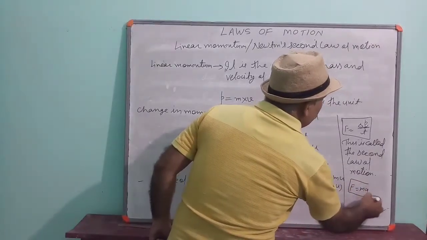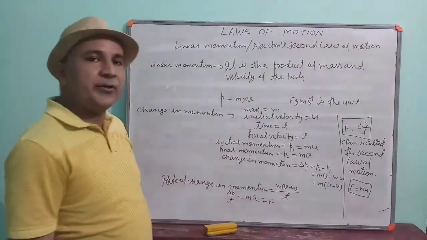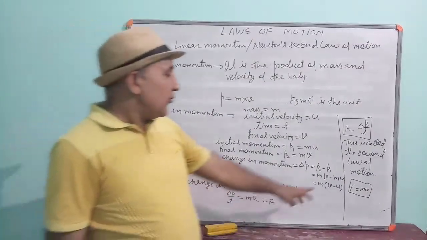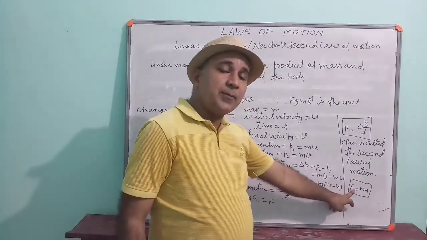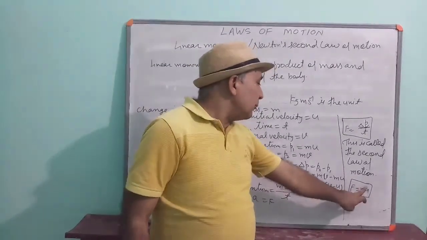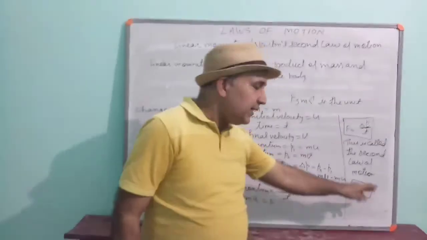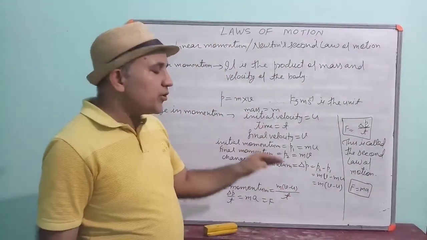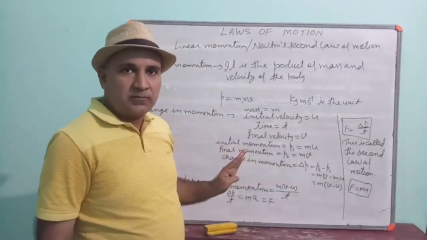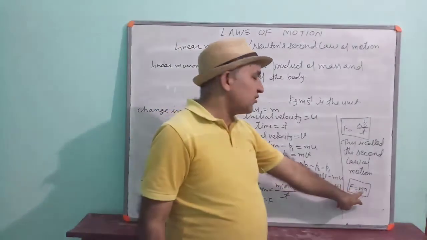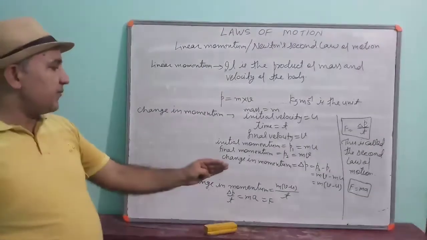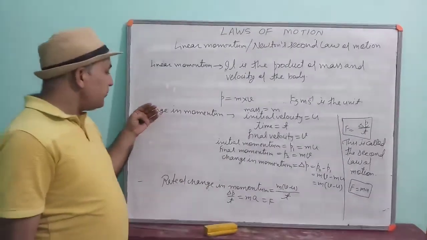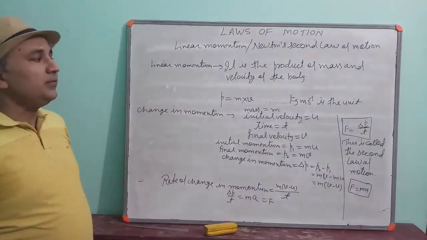According to the second law of motion, F is equal to m into a. That means force applied on a body is equal to the product of mass of the body and acceleration produced on the body due to force. This is the definition we are getting from Newton's second law of motion.